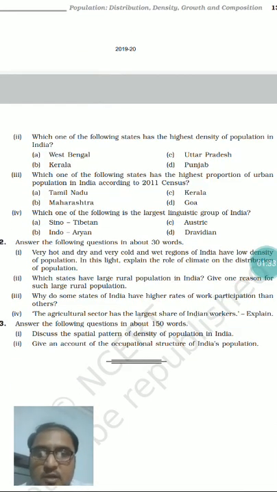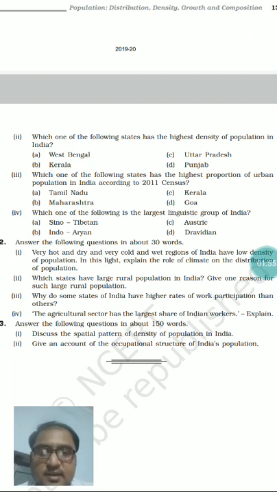Now the third question is, which one of the following states has the highest proportion of urban population in India according to the 2011 census? It is asking about the highest proportion of urban population. सबसे ज़्यादा urbanization किस state में out of these 4 states?